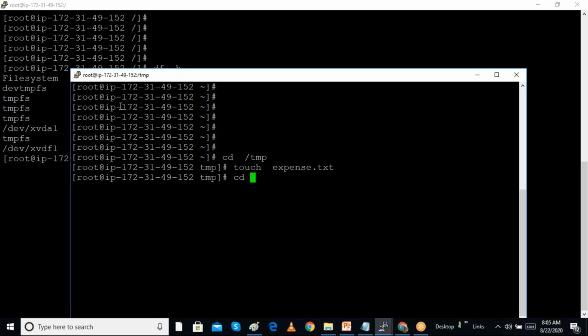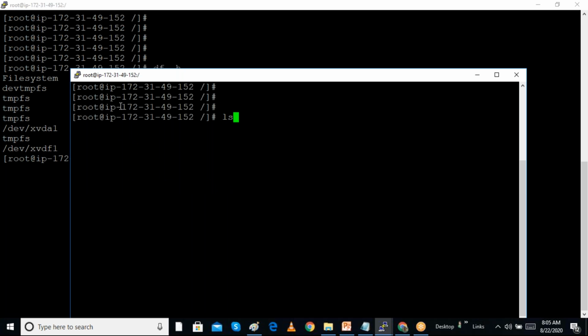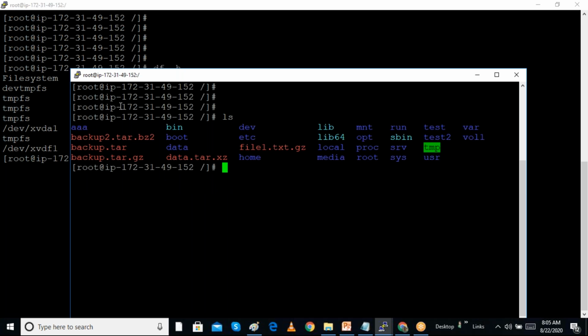Suppose I went to the root directory and we forget where we copied the file, we don't know. So we can search this file by using the find command. So find, and we can search for the name we are searching. The file name is expense.txt. It will search in the current folder, and I am currently in the root directory. Find hyphen name expense.txt means it will search for the file with the name of expense.txt.